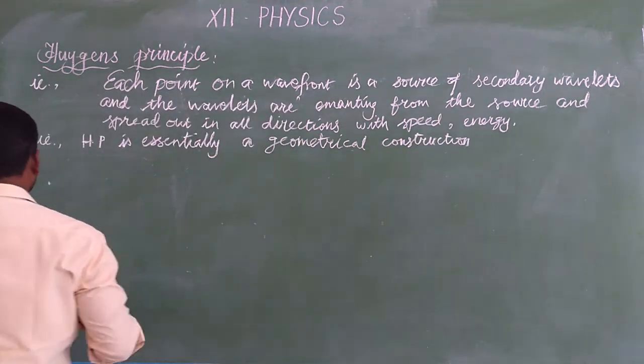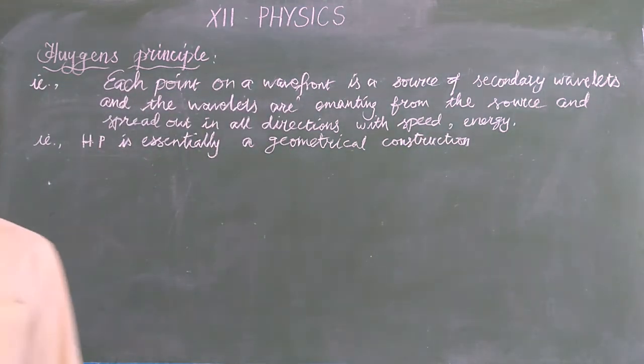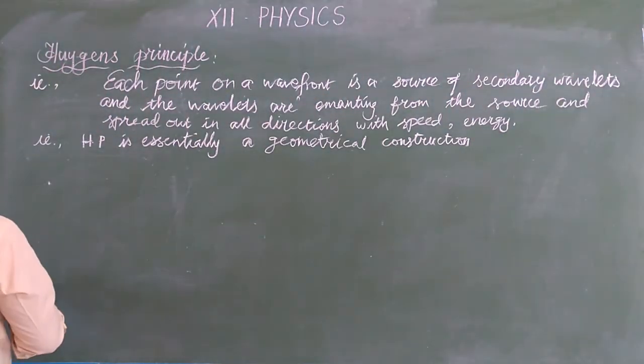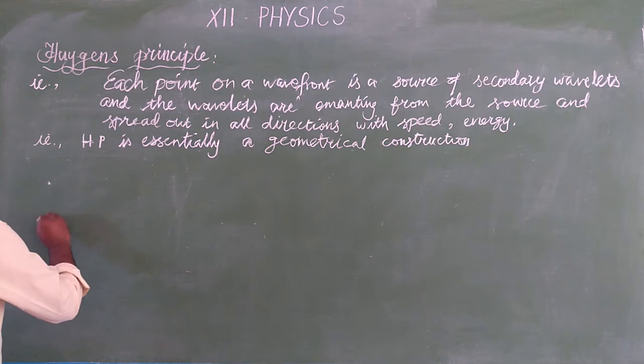So we are going to apply the Huygens principle. First, let us consider the spherical wavefront.